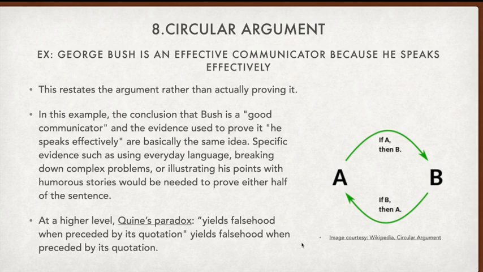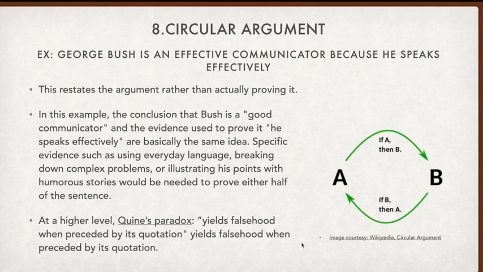Next is the circular argument. George Bush is an effective communicator because he speaks effectively. So here, if A then B. If George Bush is an effective communicator, then he will speak effectively. He speaks effectively because he is an effective communicator. It is a circular argument.